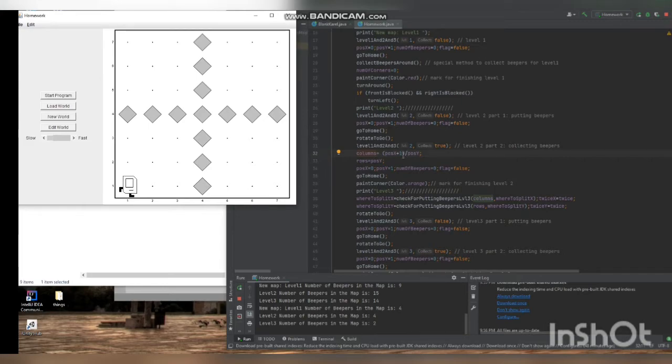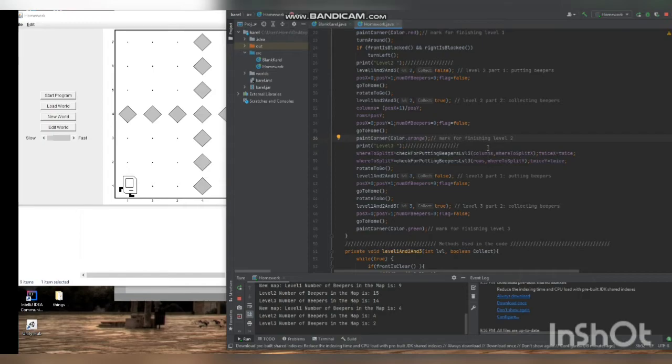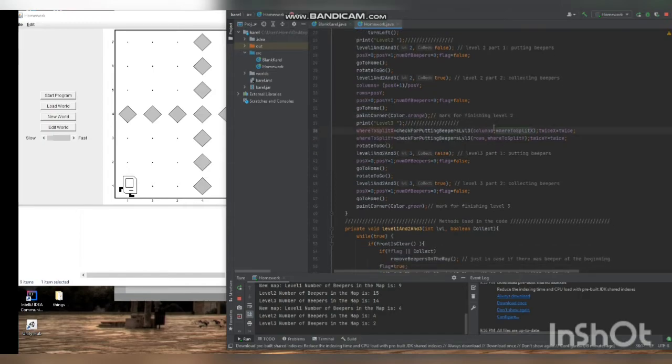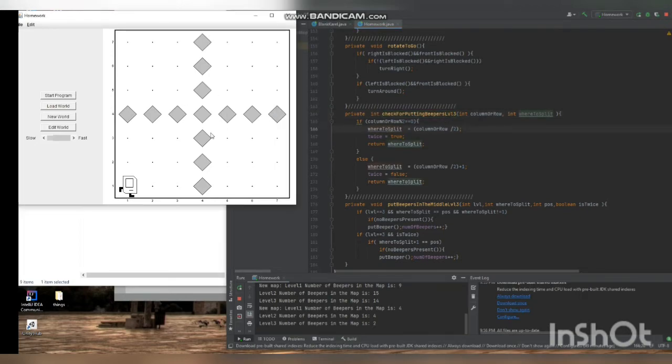So later, after calculating the columns and the rows, in level 3 it will save them here. This method will check exactly where to put the papers in level 3. So where to split, for example this map. If it was even, it has to be, for example, two rows. If it was odd like this, then it will not be twice, it will be false. And the same for the rows.